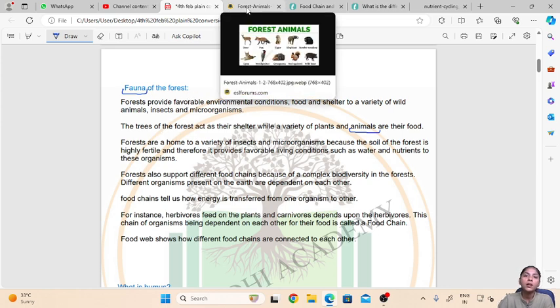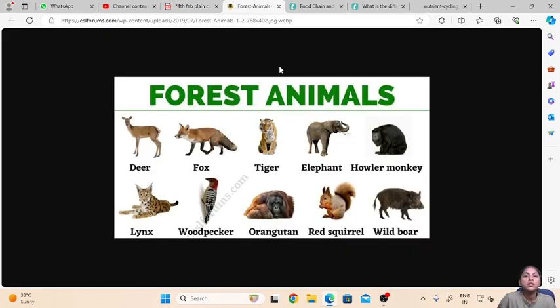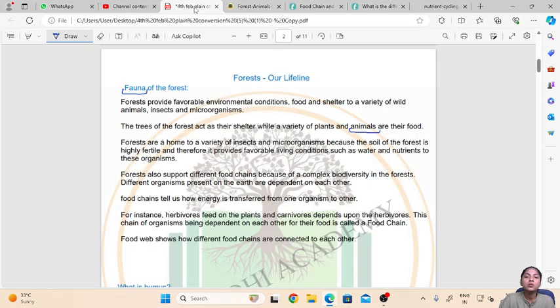Now let us see some examples of animals or the fauna which is found in the forest. For example, deer, fox, tiger, then squirrel, elephant, different birds, woodpeckers, then orangutan or the monkeys, boar. All these are different animals which are found in the forest. Apart from these, various reptiles like snakes, then amphibians, frogs, all these are also found in the forest.